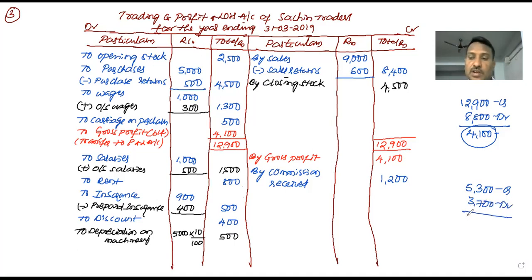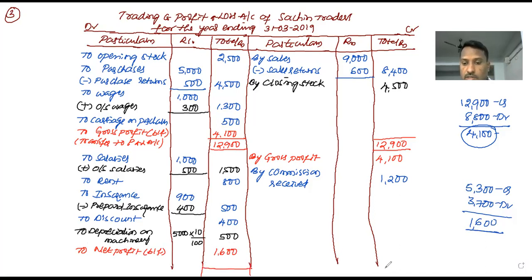Means profit and loss account also shows credit balance now. Means the total amount of credit is more than total amount of debit. Okay, means the profits are more than expenses and losses. How much excess is there? Let's see. 1,600. Right. This 1,600 to net profit, balancing figure 1,600.